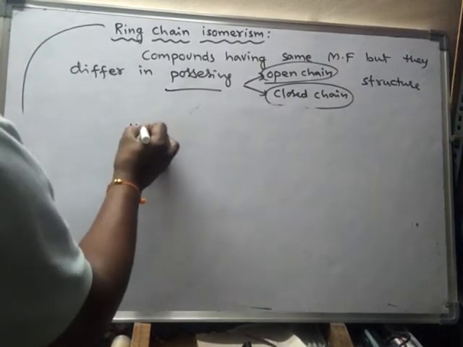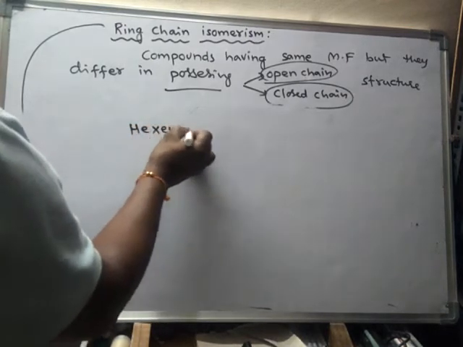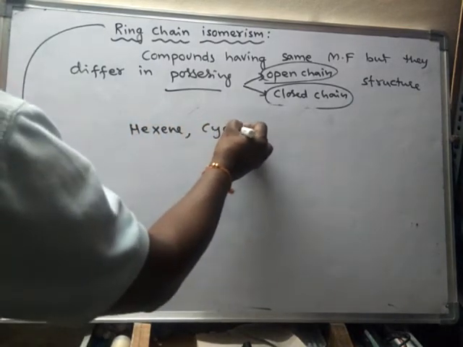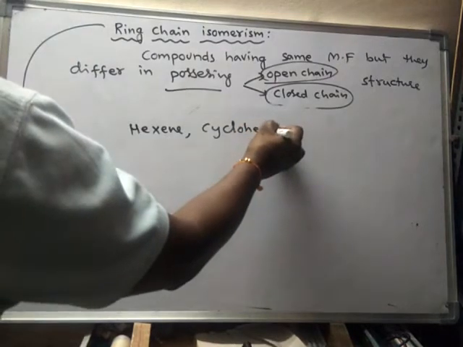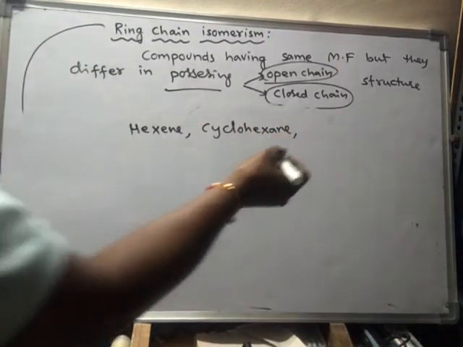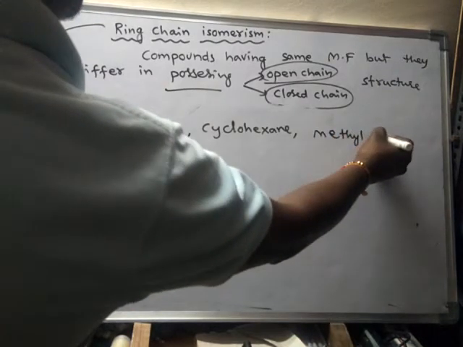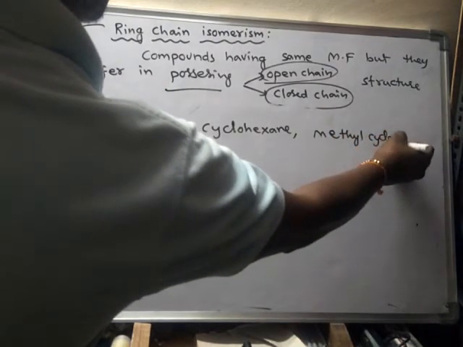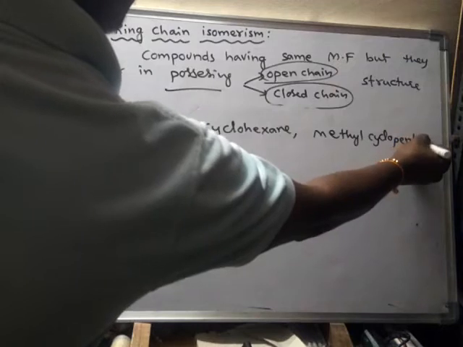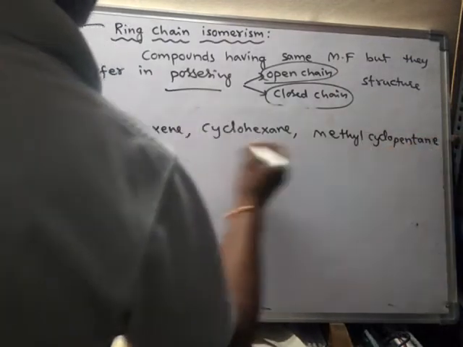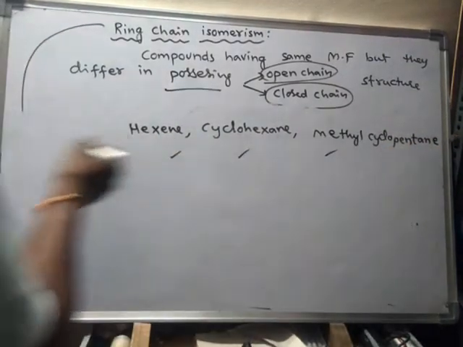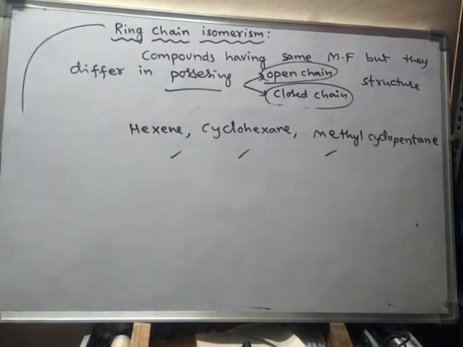Hexene, cyclohexane, and methylcyclopentane. These three are ring chain isomers. They possess the same molecular formula.